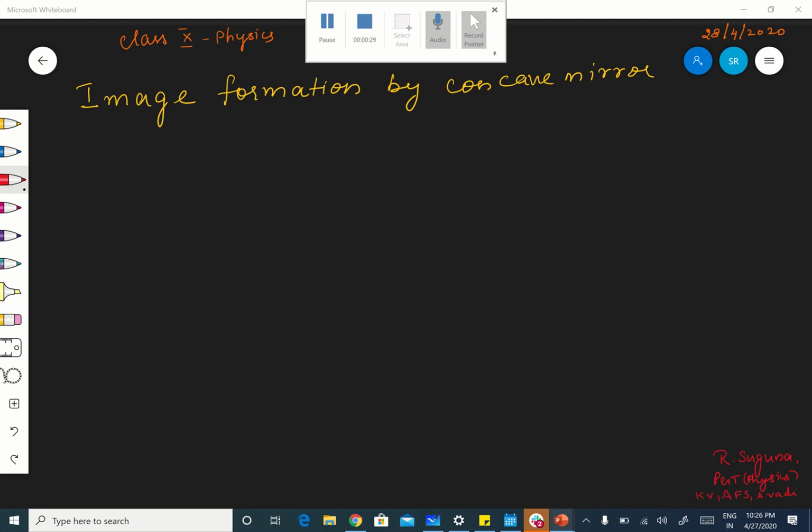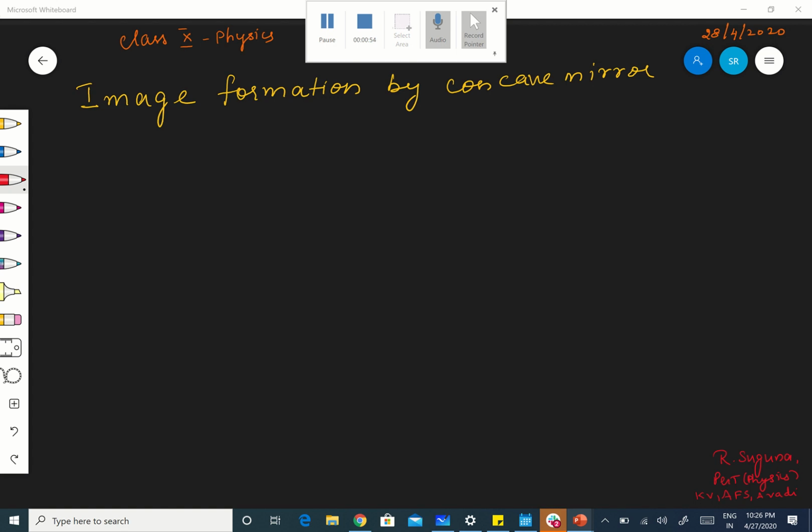A concave mirror is called a converging mirror, and a convex mirror is called a diverging mirror. The definitions, everything, I think you're clear, and I hope that you have taken the notes properly in your classwork notebook. And see here, today we are going to see the image formation by a concave mirror.